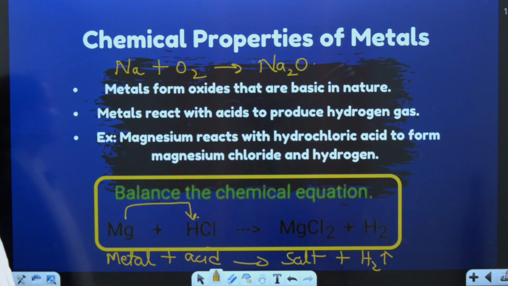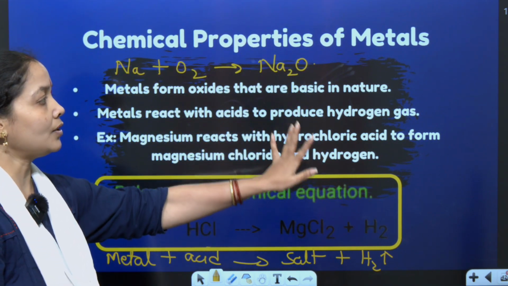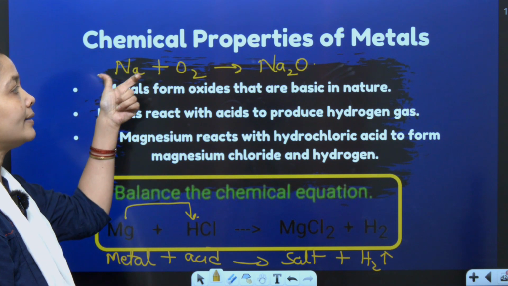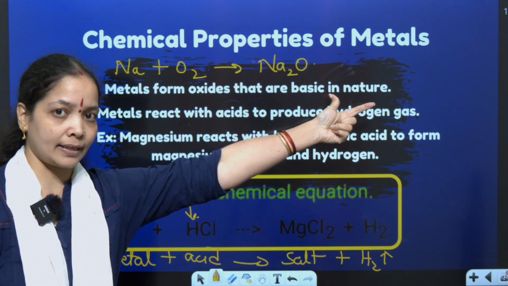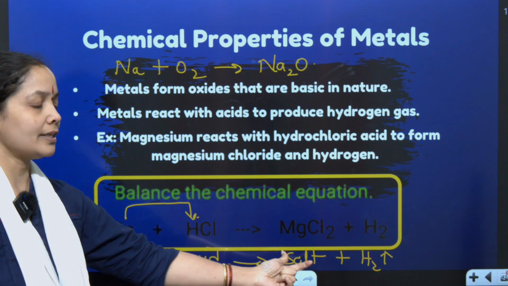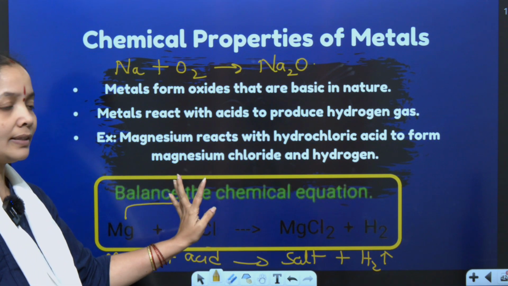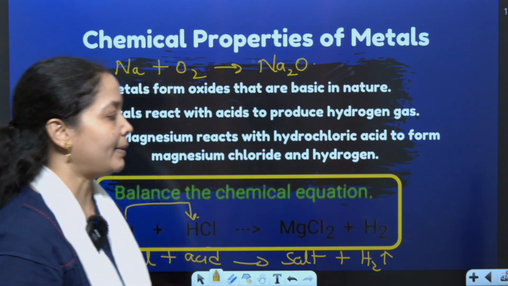So the general forms of any chemical property of metal are very important. In this screen, you have learned two important chemical properties. The first one was any metal added with oxygen gives you metal oxide. The metal oxide is basic in nature. The second is any metal added with an acid gives you salt and hydrogen gas. So I have written the general form with an example for both scenarios. This is the chemical property of metal.